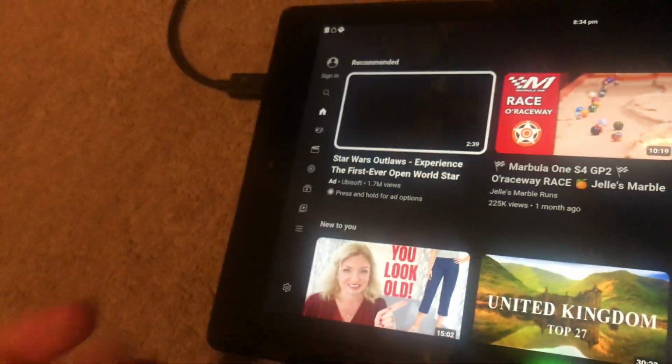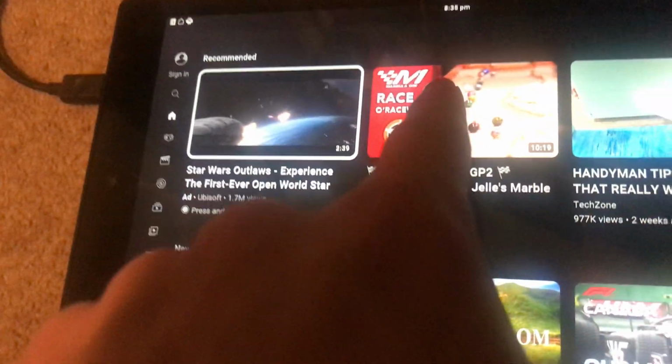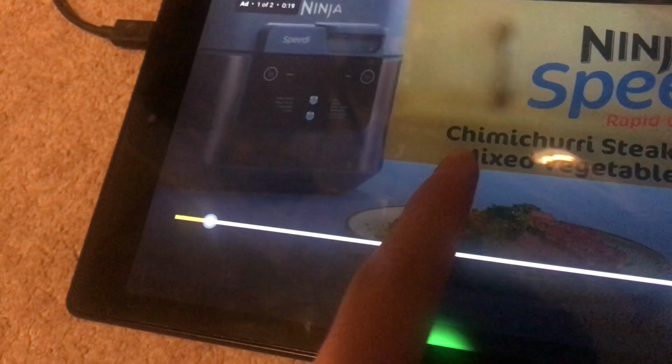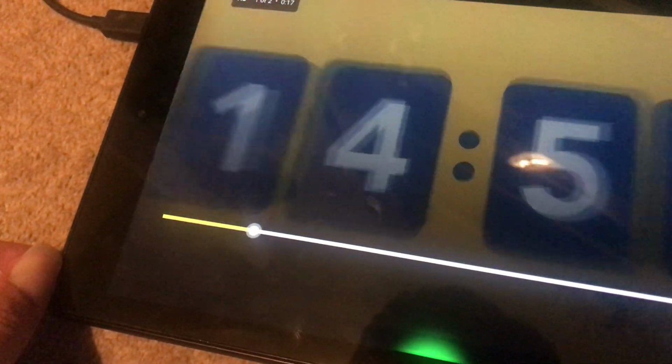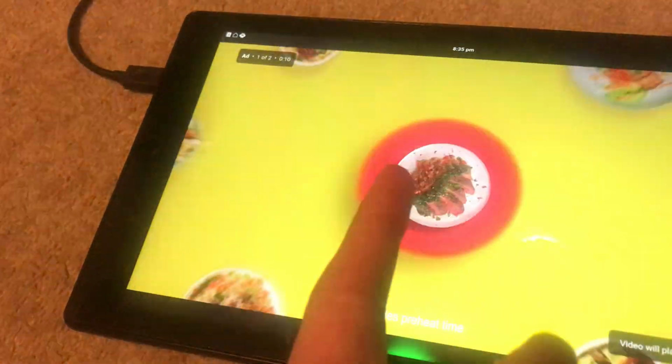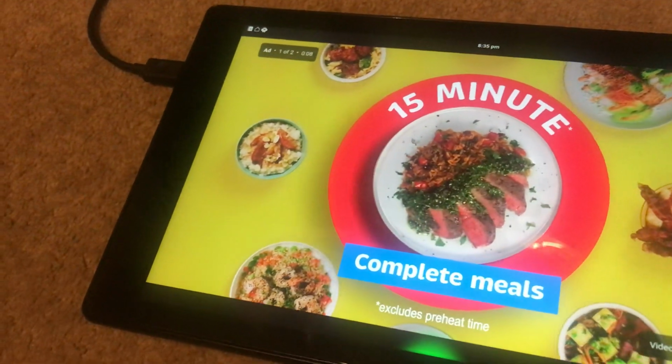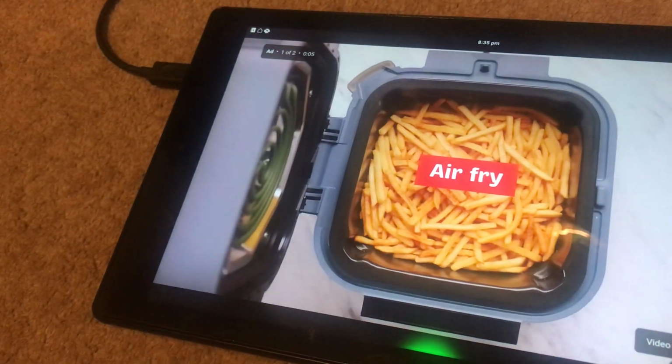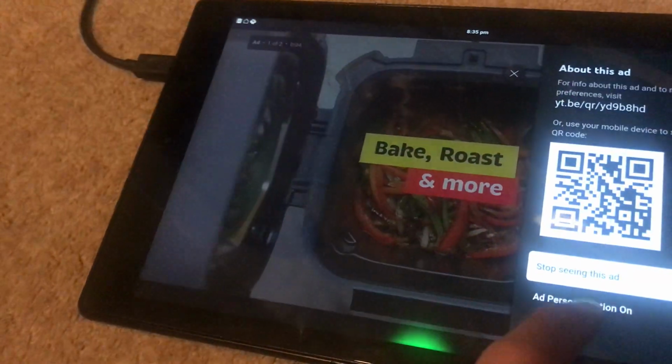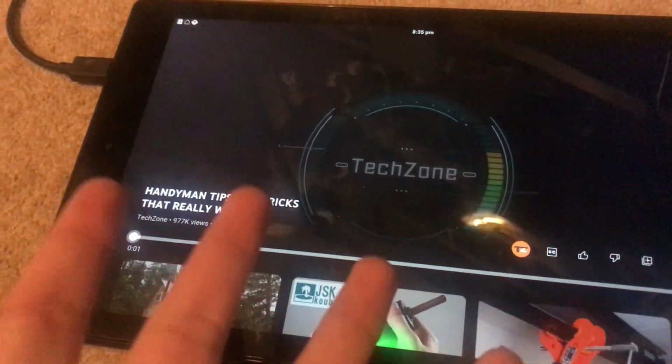For some reason it's got voice search on, but I don't care. So, let's watch a video. Videos work on this. As you can see, videos work on TV YouTube. It works for any device and phones too. The touch is a bit annoying, but I don't care anyway, because it's still a good YouTube app. And also, why is YouTube making it so that we can't skip this? There we go. Anyways, YouTube works on here.